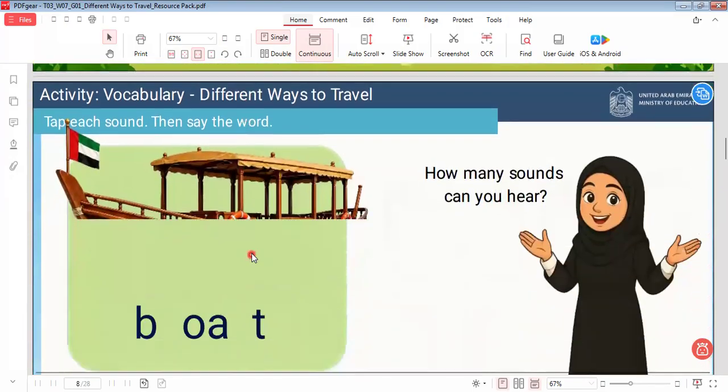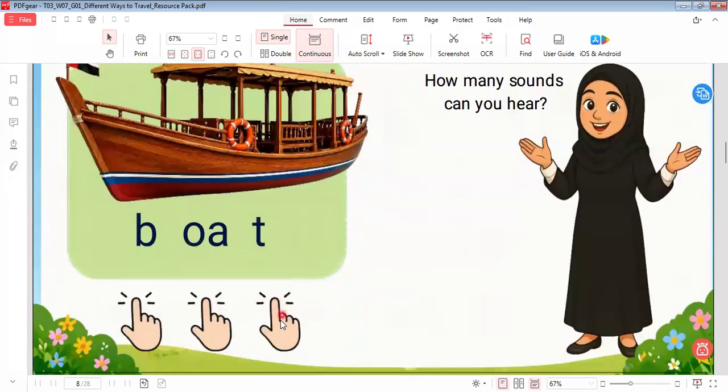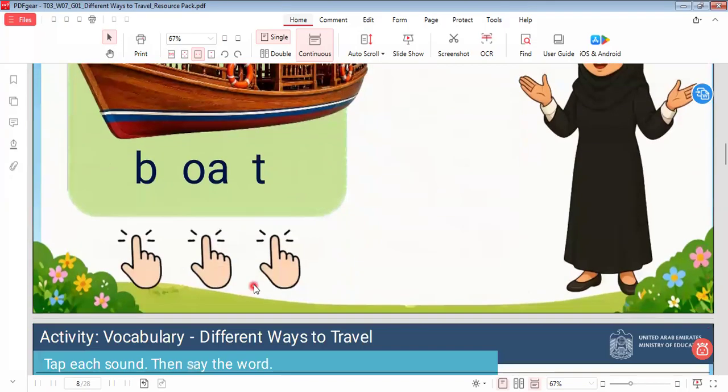Let's go to another one. Here is boat. Three sounds. Boat has three sounds because O and A are pronounced as one sound. So here we have three sounds.